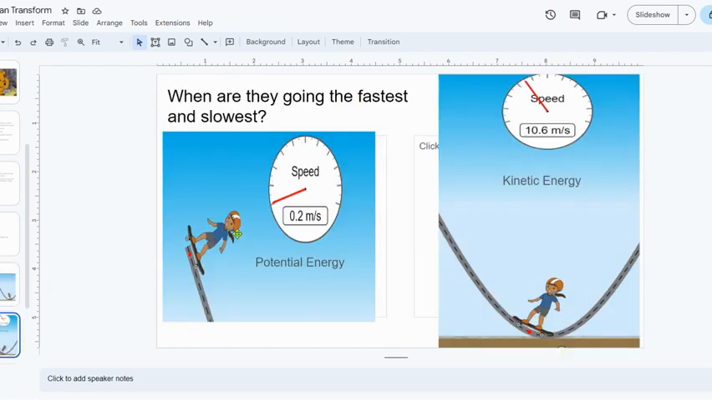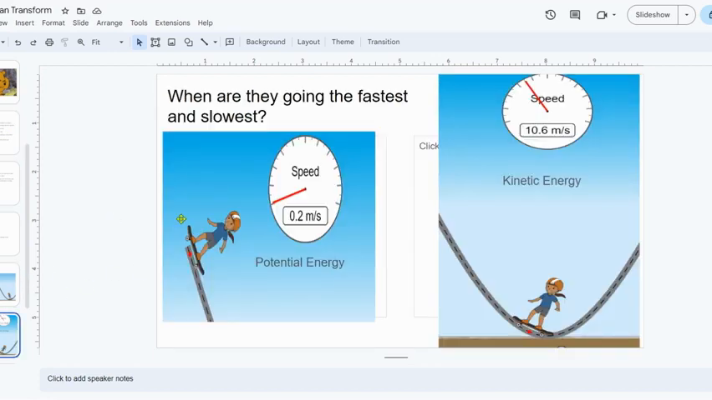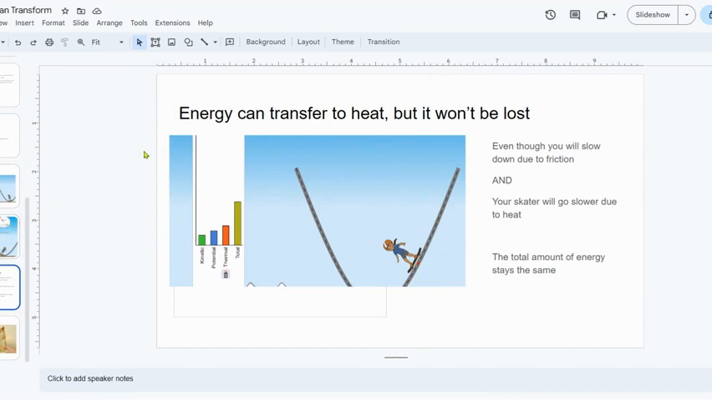What's different right here is Sally is going very slow at the top. When she goes down to the bottom, she's converting all of her potential energy into kinetic energy. And when she has kinetic energy, her speed goes up. This should make sense because we've talked about converting our height into speed at the end. Well, that's all that Sally's doing. She's converting her height into her speed at the end. Finally, energy is never going to be lost.